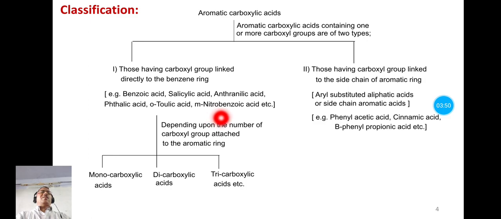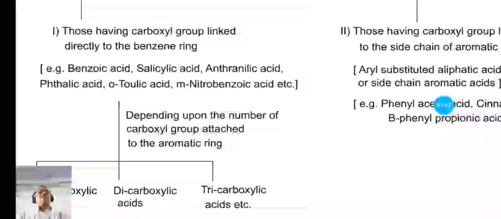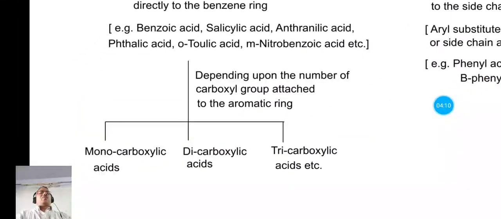So all these are the examples where the carboxyl group is directly attached to aromatic ring or benzene ring, and depending upon the number of carboxyl groups attached to aromatic ring or benzene ring, they are further classified like monocarboxylic acids, dicarboxylic acids, tricarboxylic acids, etc.